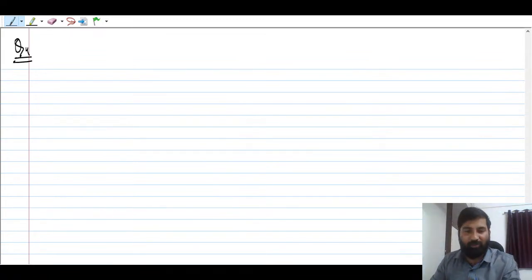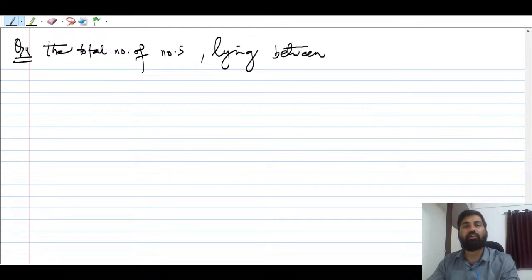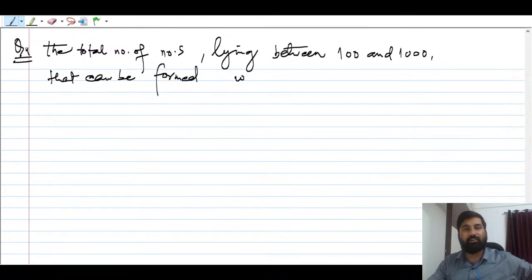So, the total number of numbers lying between 100 and 10,000. Sorry, not 10,000, 1,000 only, that can be formed with digits 1, 2, 3, 4, 5.